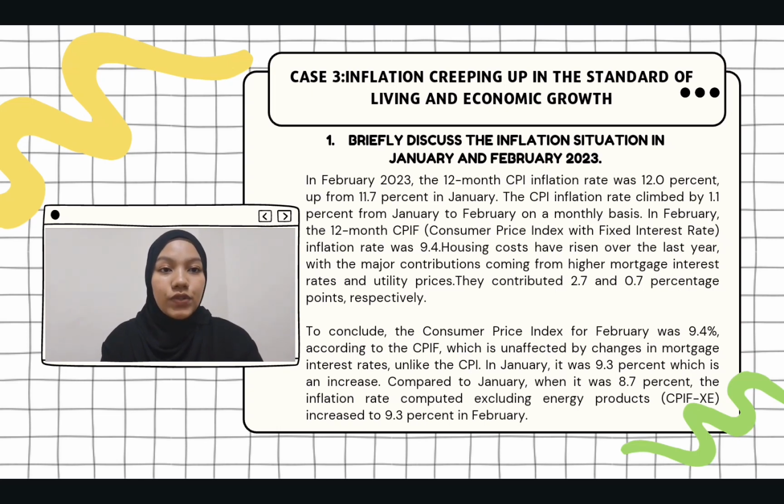To conclude, the consumer price index for February was 9.4% according to the CPIF, which is unaffected by changes in mortgage interest rates, unlike the CPI. In January, it was 9.3%, which is an increase compared to January when it was 8.7%. The inflation rate computed excluding energy products increased to 9.3%.